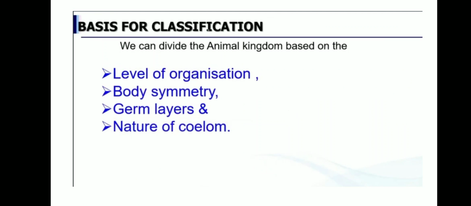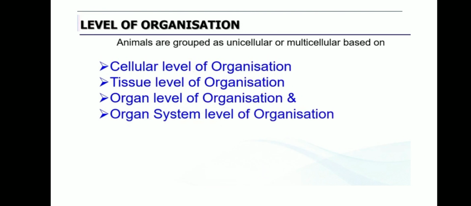Okay, next, basis for classification. We can divide the animal kingdom based on the following. What are they? Level of organization, body symmetry, germ layer and nature of coelom. I'll explain in the following slide, right? See, these terms you should remember well. It will be asked as a 2-mark question. So the animal kingdom is classified based on level of organization, body symmetry, germ layer and nature of coelom. Wait, children, I'll explain in the following slide.